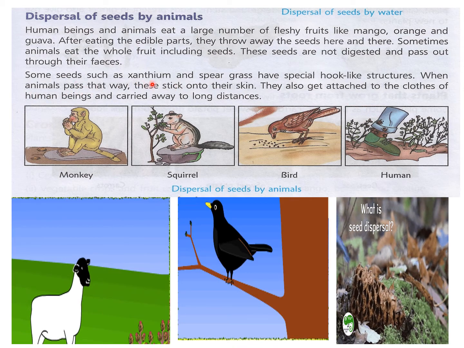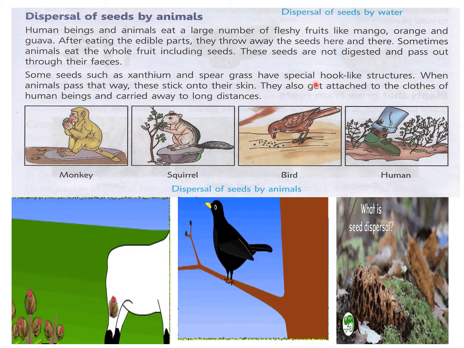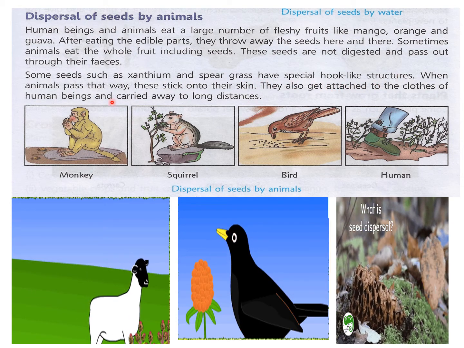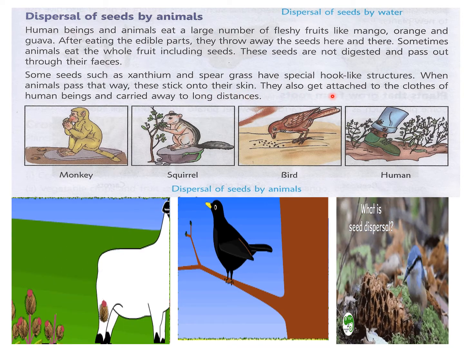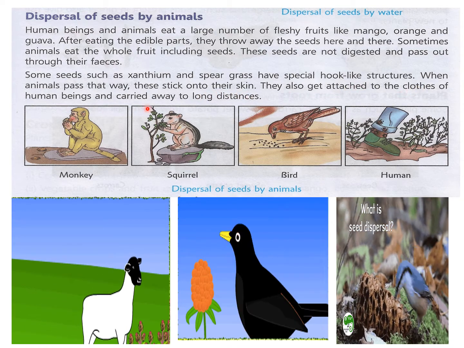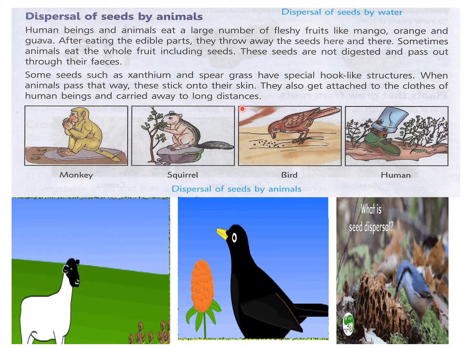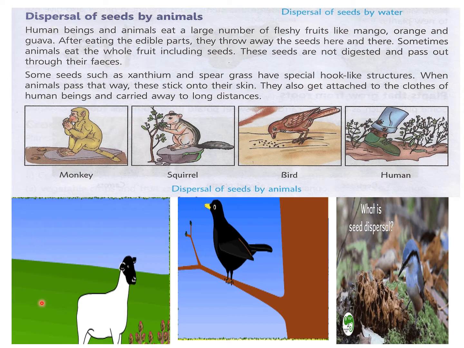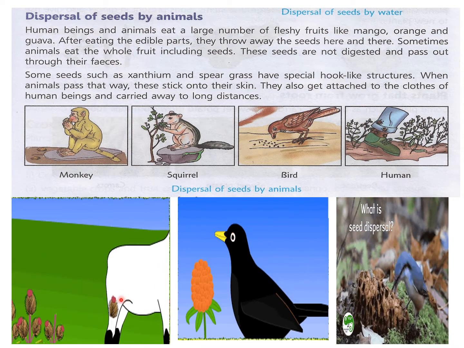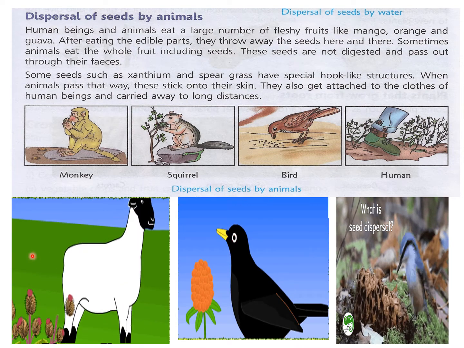Some seeds such as xanthium and speargrass have special hook-like structures. When animals pass that way, these stick into their skin. They also get attached to the clothes of human beings and carried away to long distances. These are xanthium seeds. You can see here also, which are getting stuck to the goat's body and passing from one place to another.